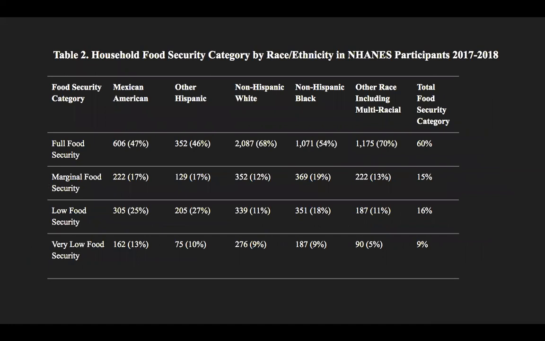This table is showing the household food security status by each race and ethnicity in the NHANES participants in the 2017 to 2018 data set.